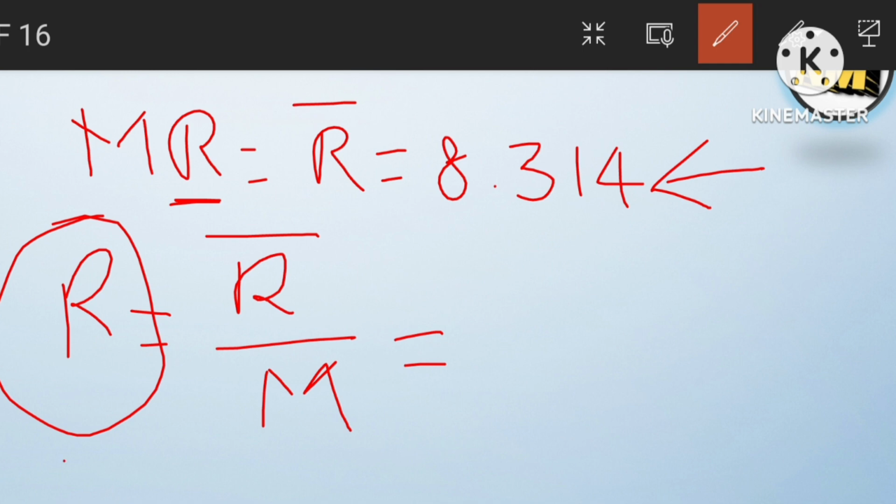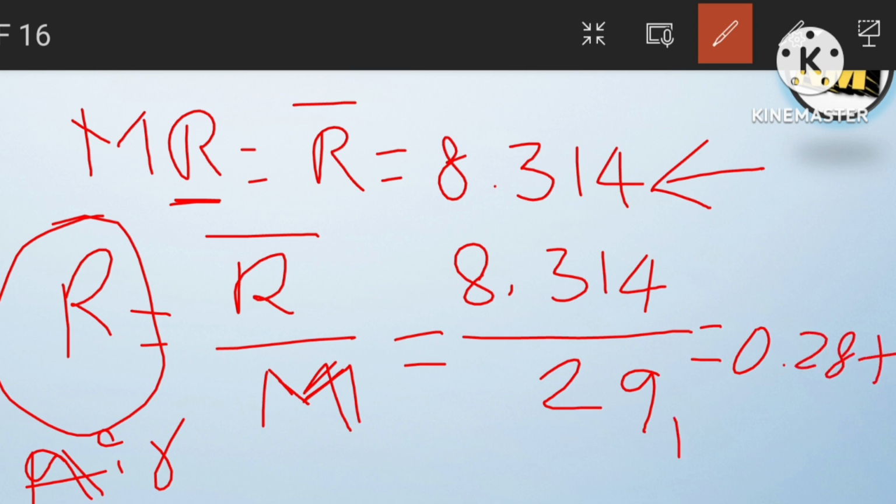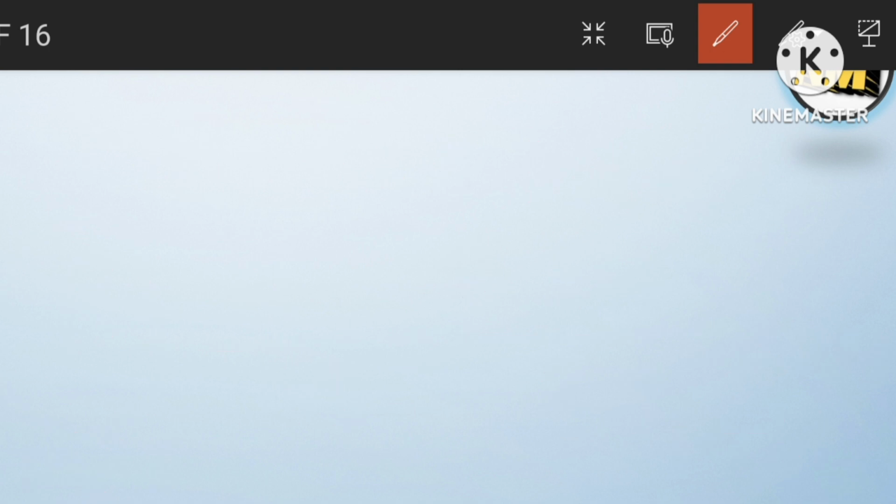For example, if we take air, here we know that R bar is 8.314 and air molecular weight is 29. So from this calculation we will get 0.287 kilojoule per kg Kelvin. So in this way, if they ask in exams, we can find the R value. I will tell one more example.